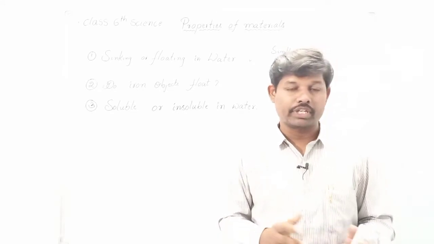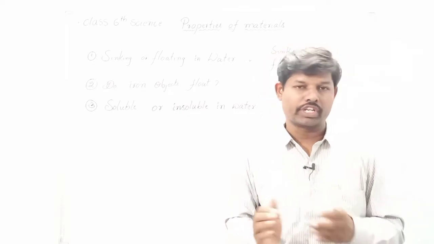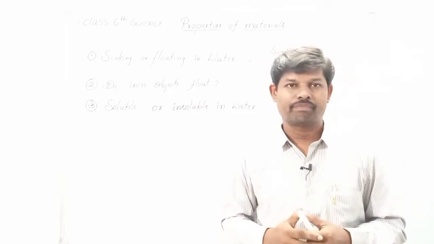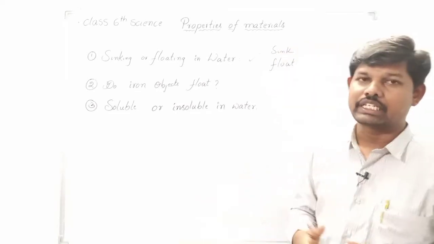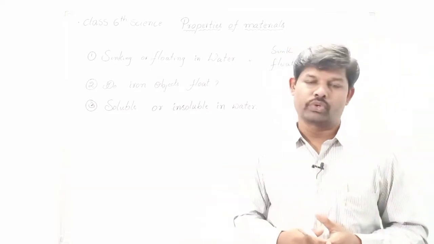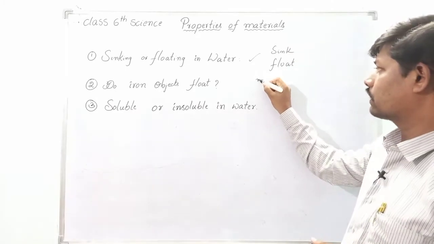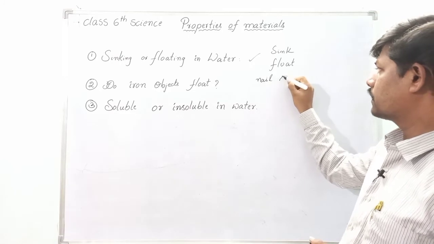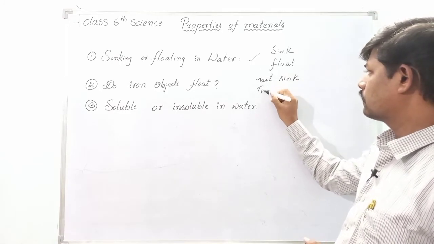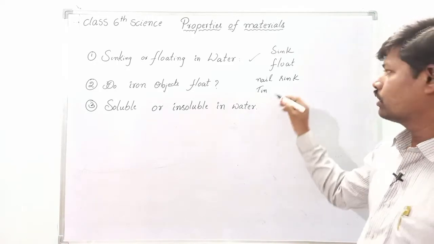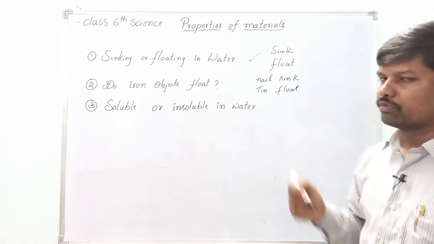Some shapes will sink in water, some shapes will float. That means shape also decides whether the material sinks or floats. Here the iron nail sinks in water, and the steel tin, metal tin, floats on water.